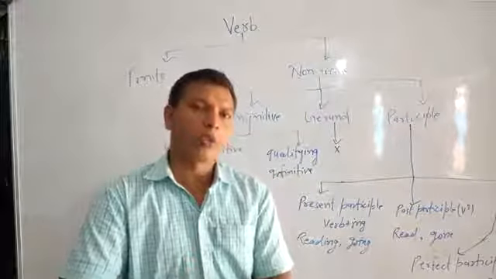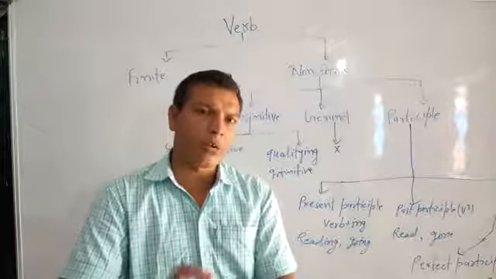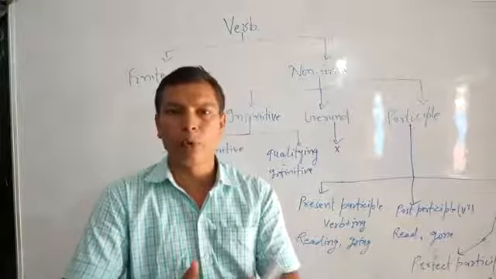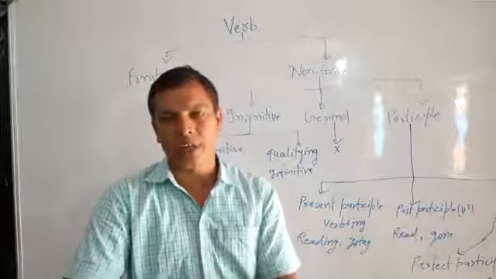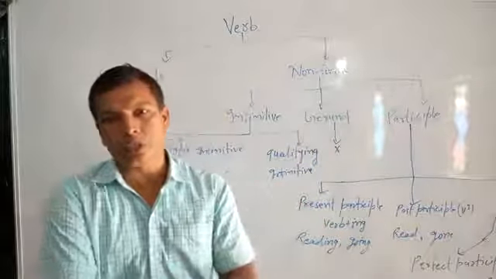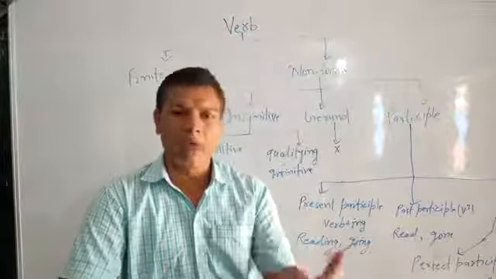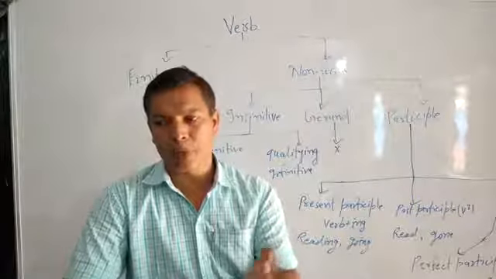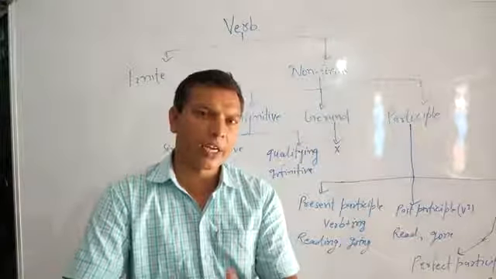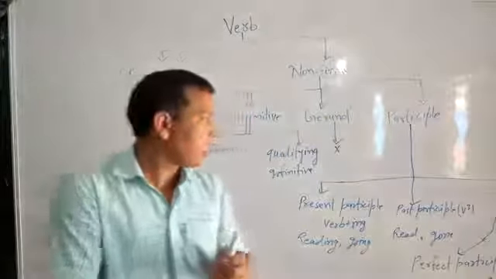One thing more we should know about infinitive. As per form, there are two kinds of infinitive. Infinitive with "to" is called full infinitive, and infinitive without "to" is called bare infinitive. It also has certain conditions of use. There are some conditions where we cannot use full infinitive, meaning "to" plus verb. Like with modal auxiliaries, we use bare infinitive. I hope you understand it.